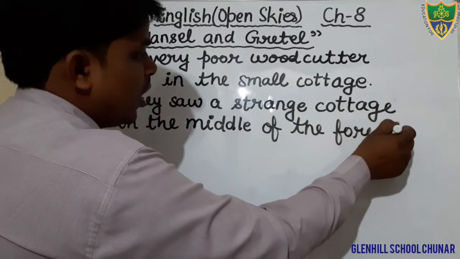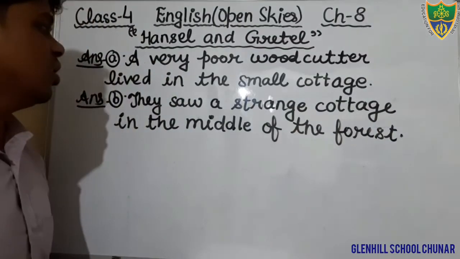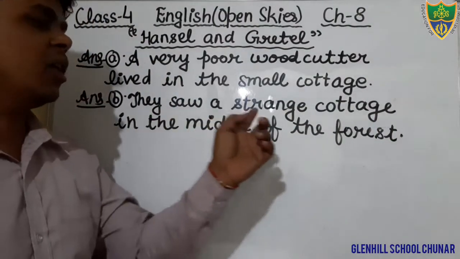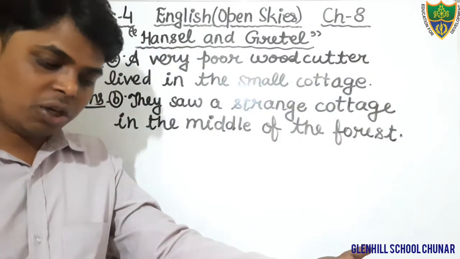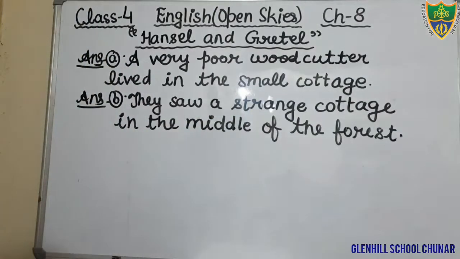Okay students, this is the answer. You see, they saw a strange cottage in the middle of the forest. This is the answer of question number B. Okay students, so just write down this answer: they saw a strange cottage in the middle of the forest. This is answer number B. And after completing it, you will write the next question, question number C.